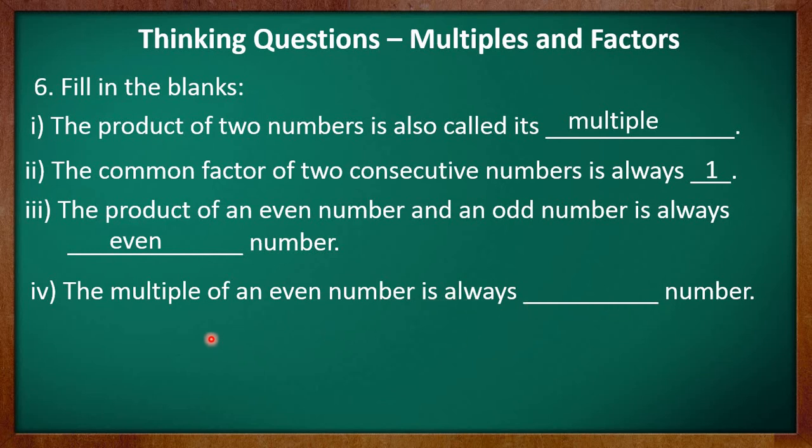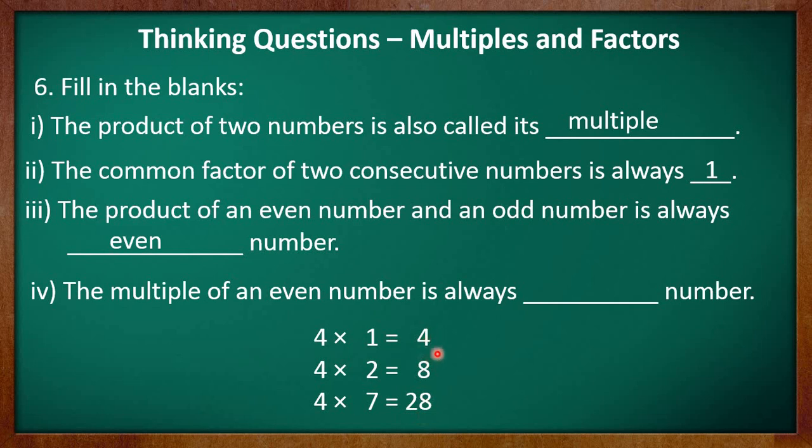Let's check it with the help of an example. Kids, we know that 4 is an even number. So let's multiply 4 with 1. On multiplication of 4 with 1, we'll get 4. Let's multiply 4 with 2. When we multiply 4 with 2, we will get 8. Let's now multiply 4 with 7. When we multiply 4 with 7, we get 28.